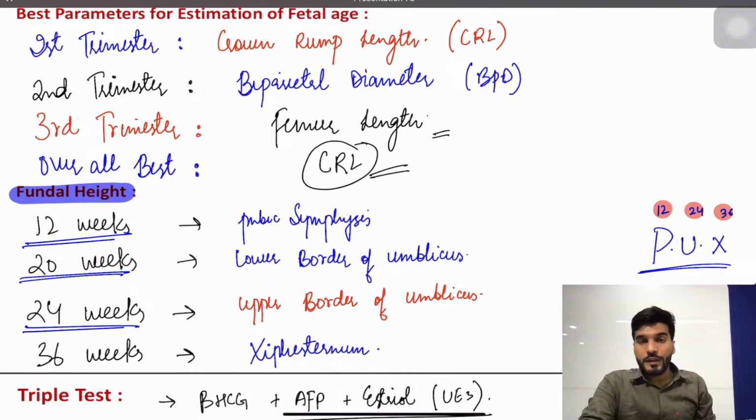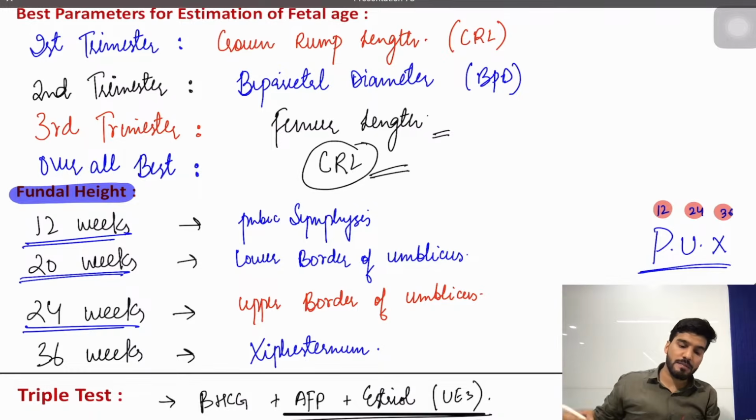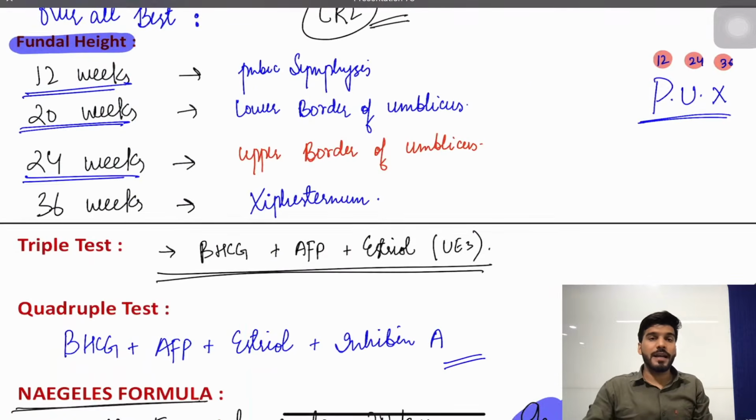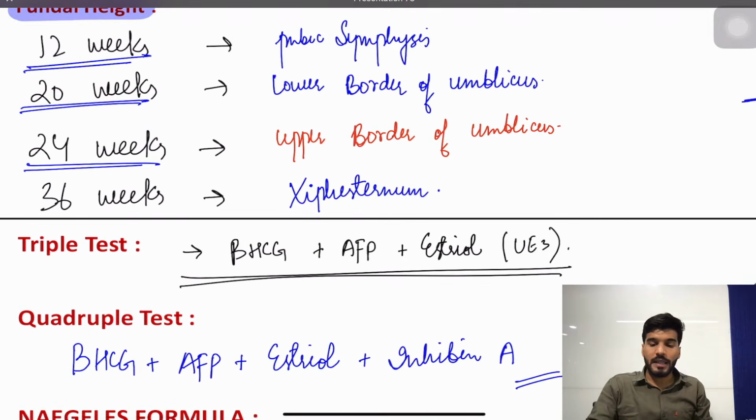Followed by that, we discuss about the parameters for estimation of the fetal age. The first parameter in the first trimester will be crown rump length, second will be biparietal diameter, and third will be femur length. Overall best, if they ask, mark crown rump length. Question will be like this, that the lady is not sure about her dates, you cannot go for EDD. What will be the best one? CRL. Is that clear?